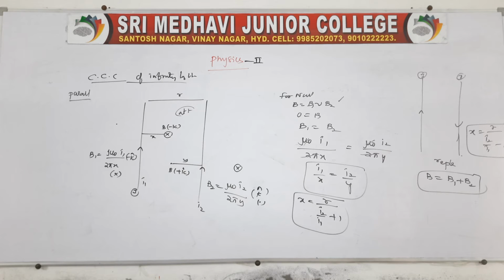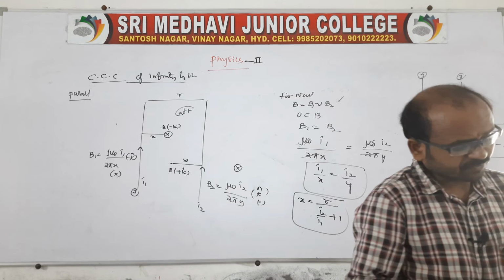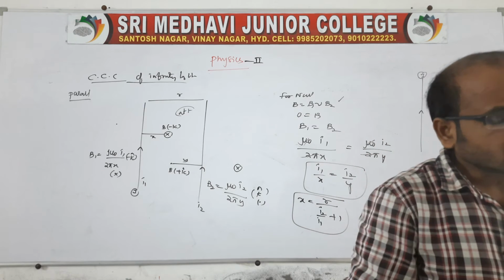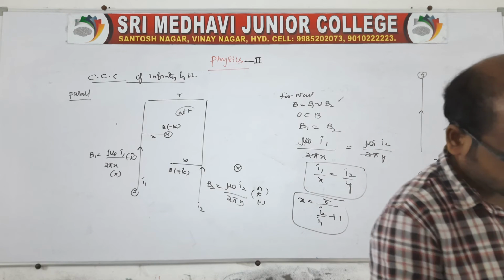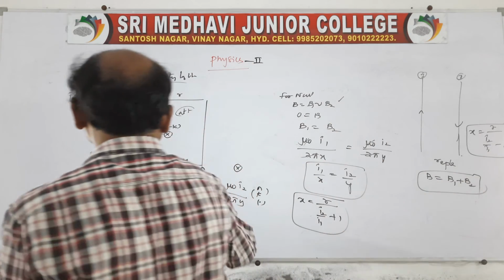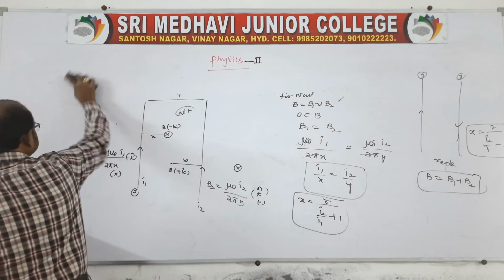I will show you the question. It is the 7th question, page number 212.